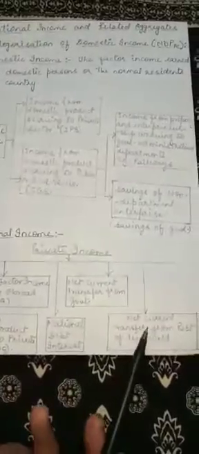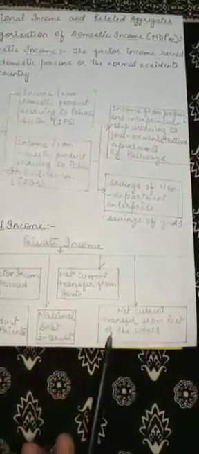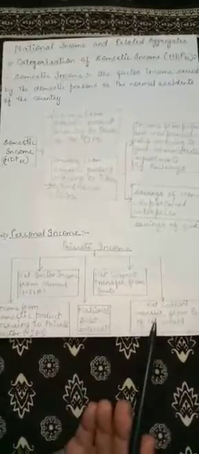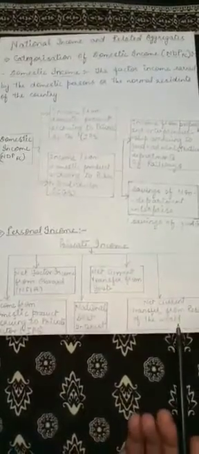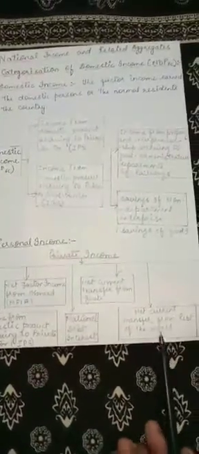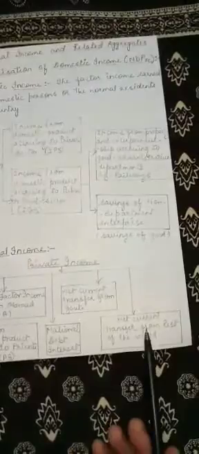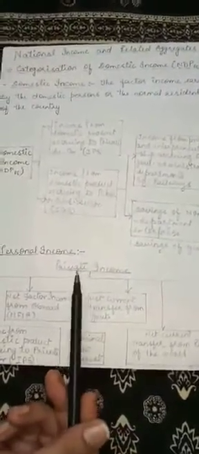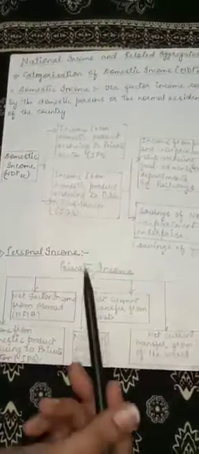Now after that, the last one, net current transfer from rest of the world. That means if such type of gifts, subsidies or any payments are received by our nation which are not earned by hard work, that includes net current transfer from rest of the world. If such type of income is received from the outer world, then this makes net current transfer from rest of the world, and this is also included in the calculation of private income. So when we add all these 5 things, we will get the private income.